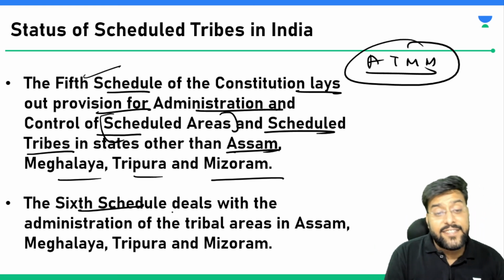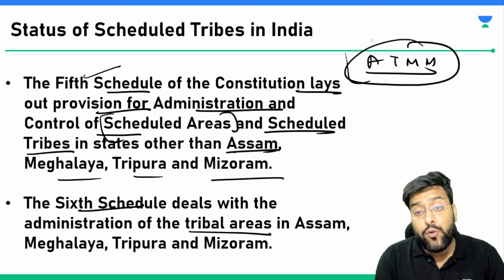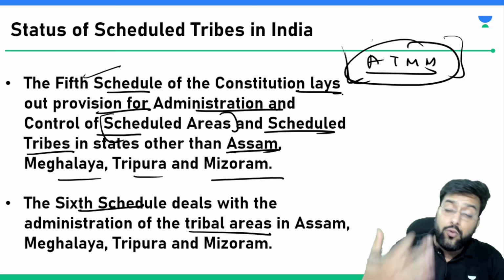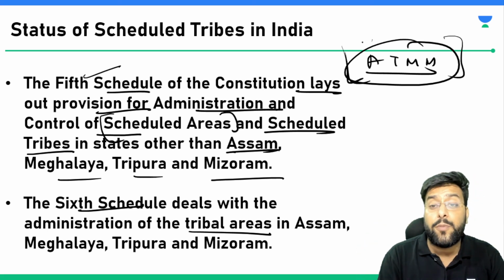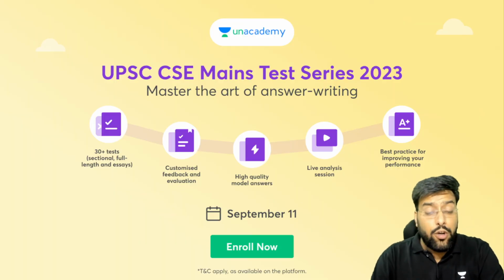And similarly, the 6th schedule deals with the administration of tribal areas in these 4 states. In the 5th schedule, these 4 states are excluded, and exclusively the 6th schedule talks about these 4 states only. So Assam, Meghalaya, Tripura and Mizoram. So I hope we are clear till here.